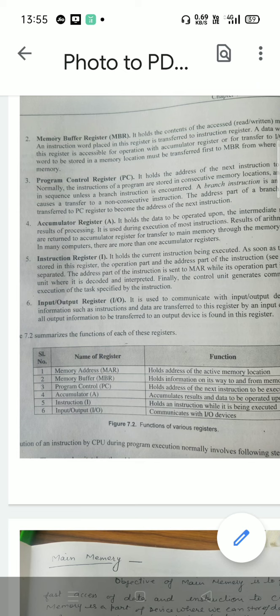Suppose instruction जो भी दी हुई होगी हमें, a write instruction is there, then this address will be sent to the memory buffer register or to the output devices. If a word is to be stored in a memory location, then it will be transferred to MBR, from where it is written in the memory. Memory buffer register is used as a transfer medium for reading or writing the instruction from the memory or to the memory. अगर हमें कोई इंस्ट्रक्शन मेमोरी में राइट करनी है तो पहले हम उसको MBR में ट्रांसफ़र करेंगे, और रीड करनी है तो वो मेमोरी से रीड होके MBR में आएगी.